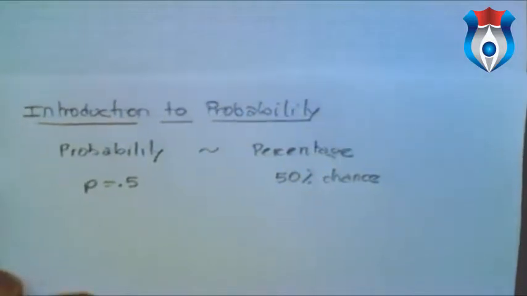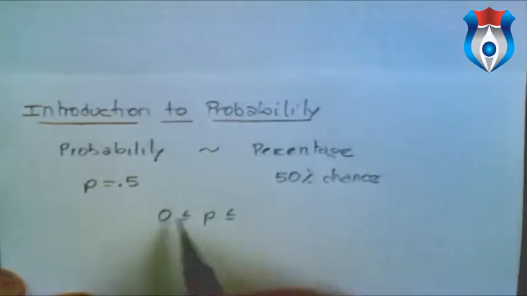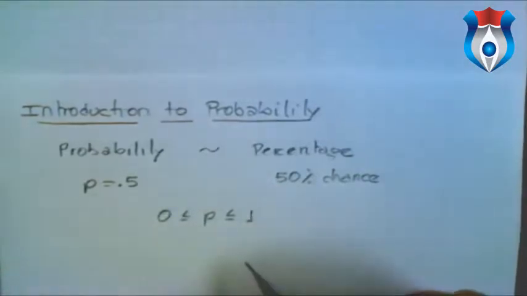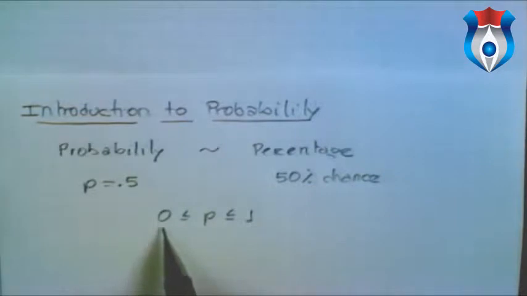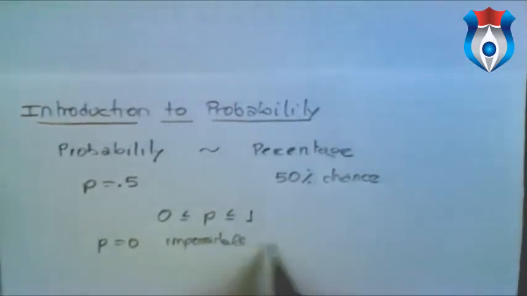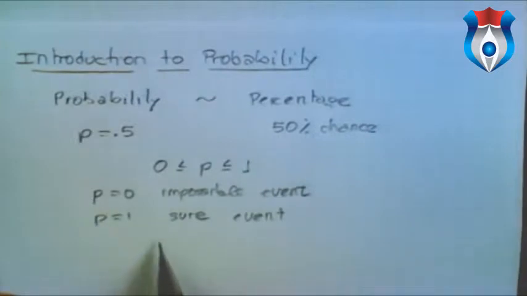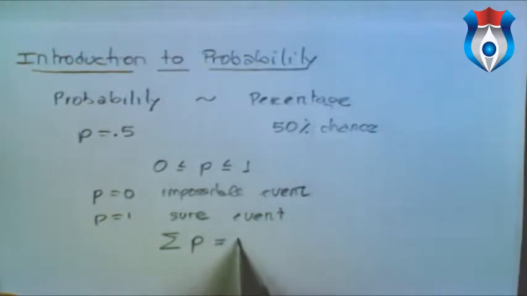So, first of all, probabilities are numbers between 0 and 1. If an event has a probability of 0, that is an impossible event. And if an event has a probability of 1, then we will call it a sure event. Not only that, the sum of all the probabilities in any particular situation is 1.